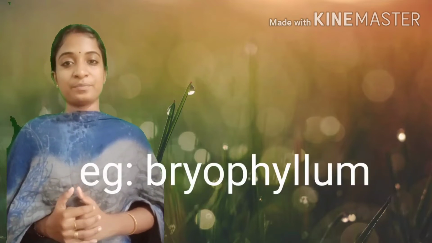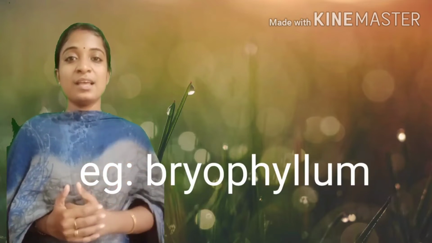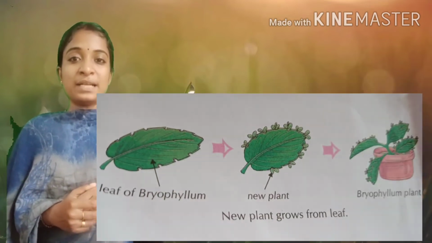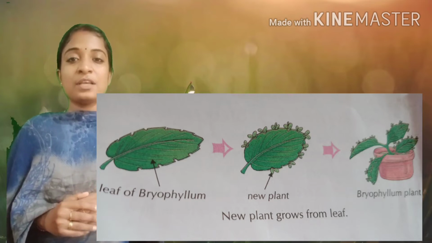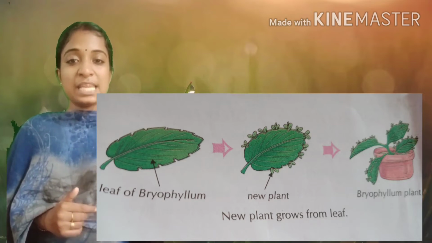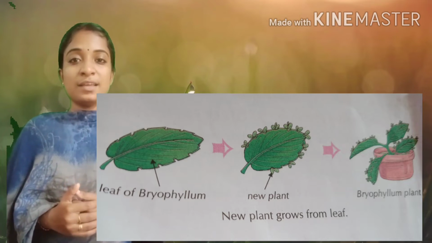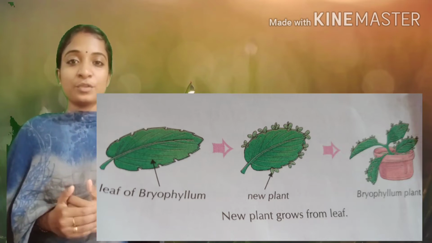New plants can be grown from the leaves. An example is bryophyllum. Bryophyllum is a leafy plant. In its leaves, we can see buds present on the margins. When these leaves are kept in moist soil, the buds can produce new plants.